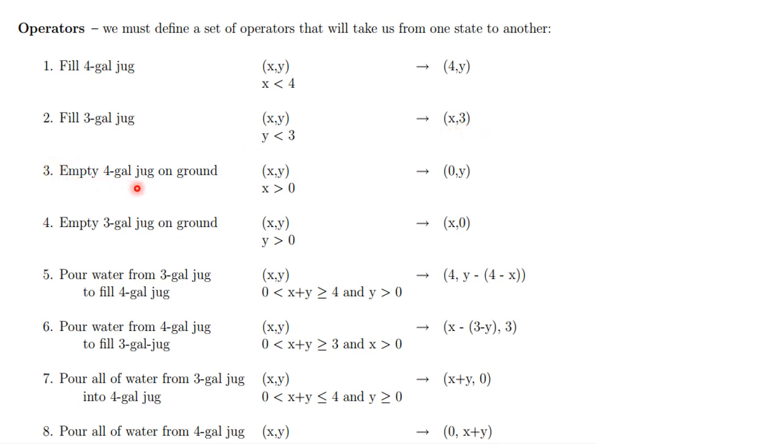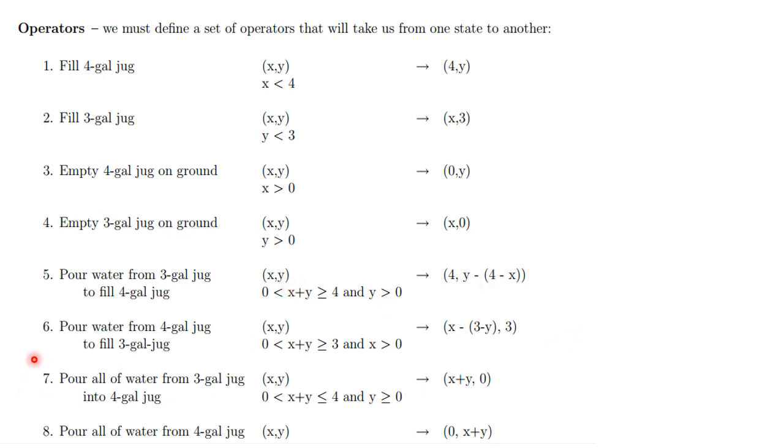Empty the 4-gallon jug on the ground. After this operation, there is 0 water in x. Empty the 3-gallon jug on the ground. That means after this operation, the amount of water in the second can is 0. Pour water from the 3-gallon jug to fill the 4-liter jug. We are pouring water from the 3-liter jug into the 4-liter jug. That means after this operation, the first can contains 4 liters of water and the second can contains y minus (4 minus x).